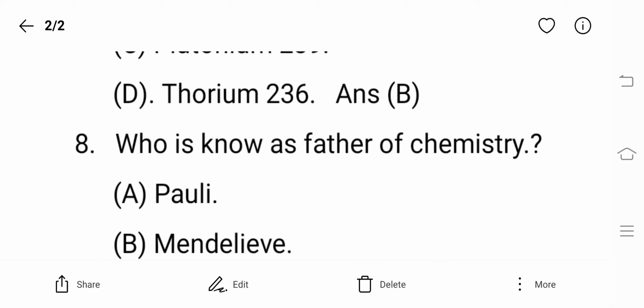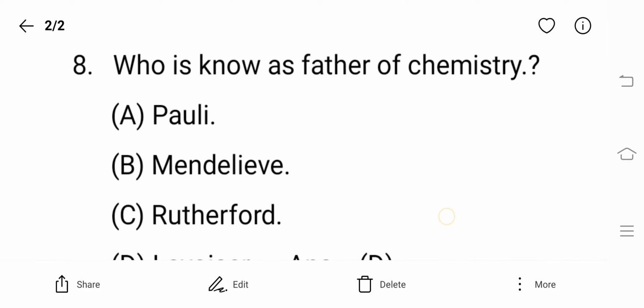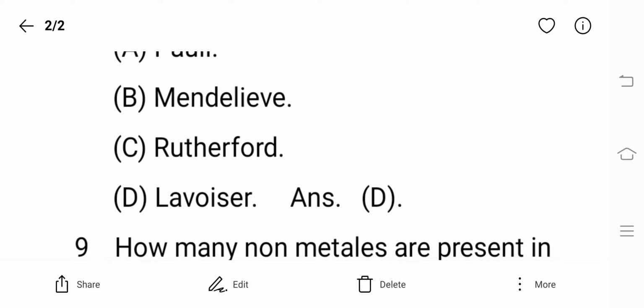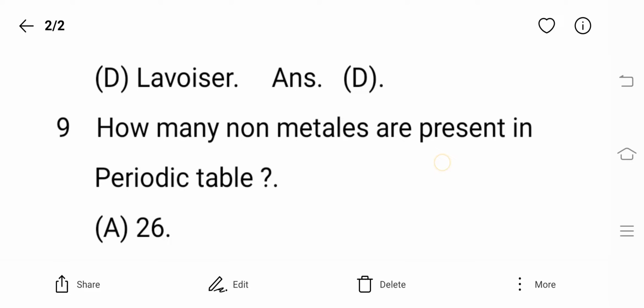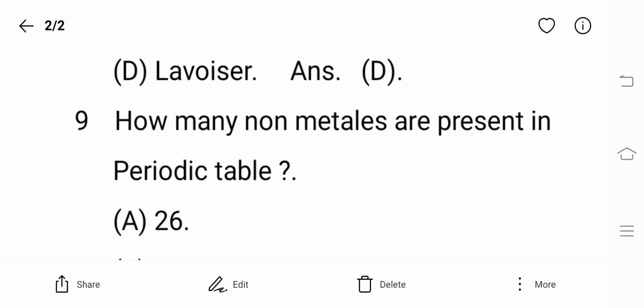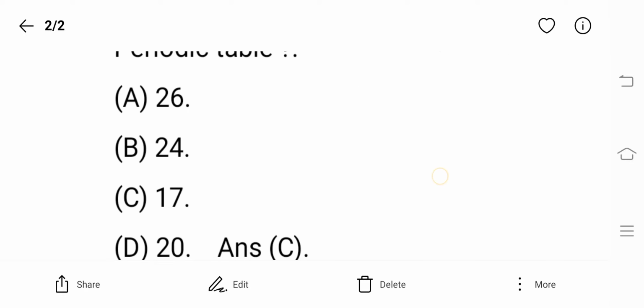The next question: who is known as the father of chemistry? The right answer is D, Lavoisier. The question number 9: how many non-metals are present in the periodic table? This is actually 18, but sometimes when they ask the same question, they give the answer 17 also. So please consider either 17 or 18 according to the choices in the bits.